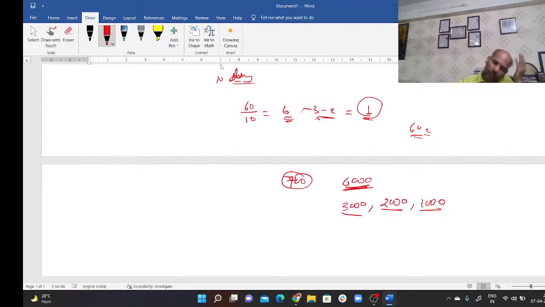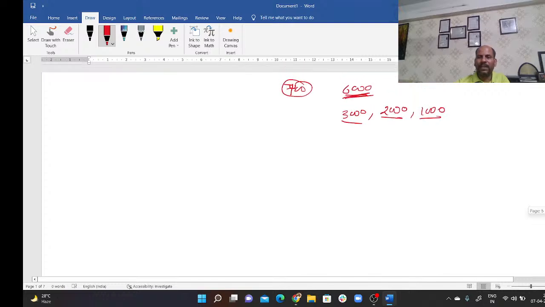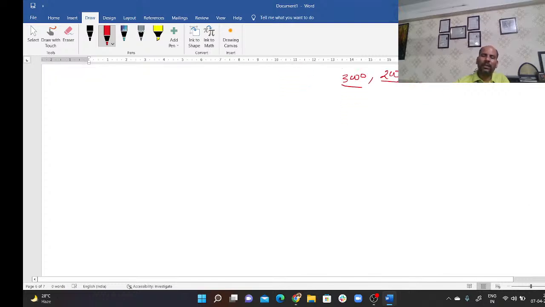So in time and work questions, we always divide the money in the ratio of the work people are doing. Okay, so the higher the work, the higher the money. Lower the work, lower the money. So this is the way we can solve this type of question. So money sharing is something where you just need to calculate their work done.